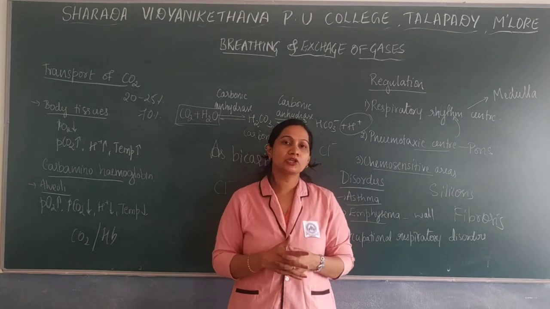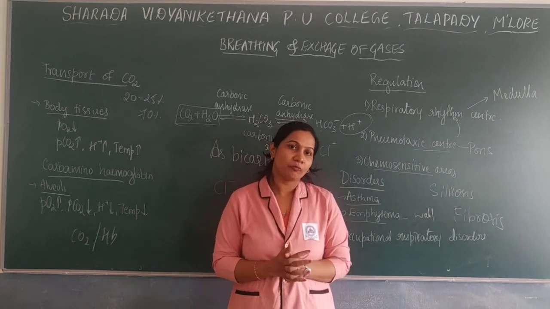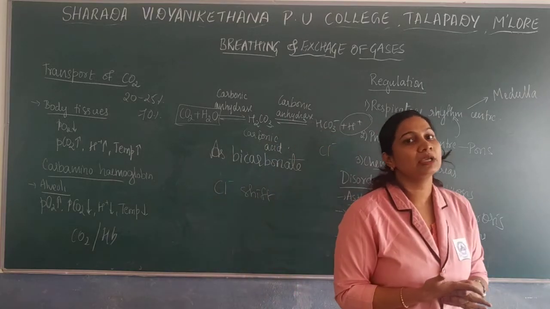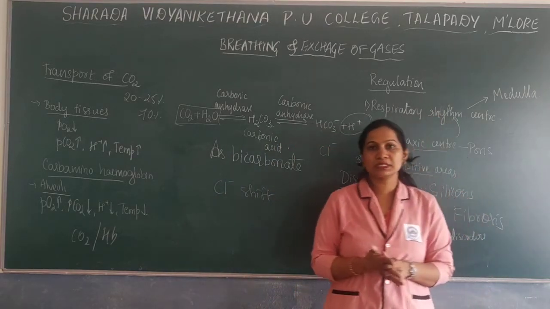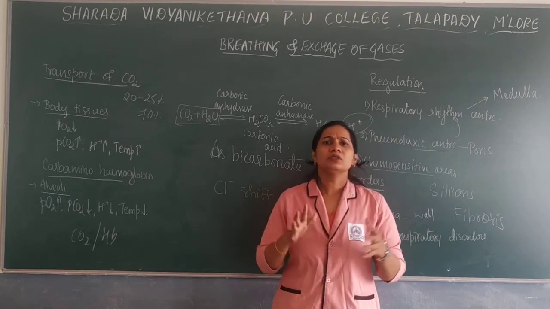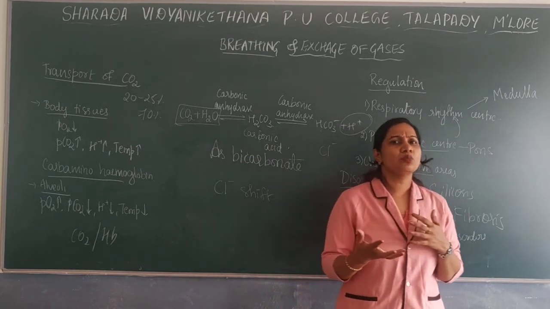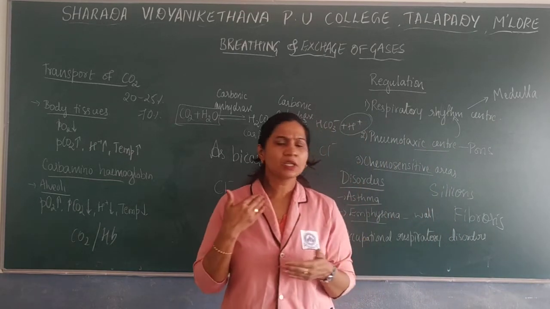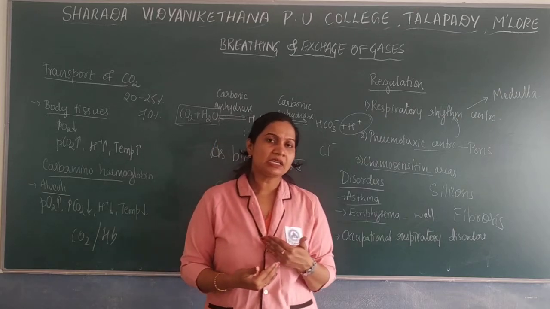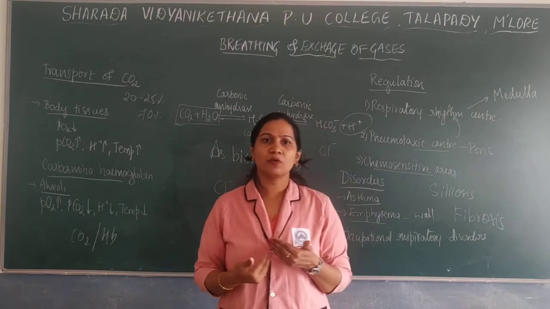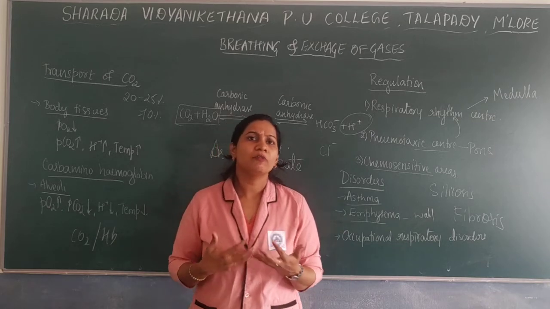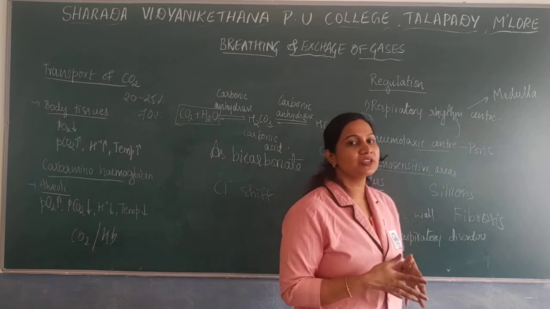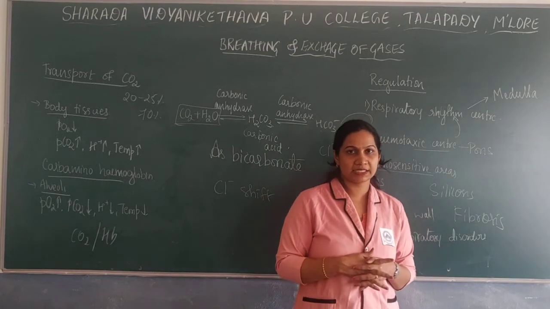So that is regarding the mechanism of breathing, where a spirometer is mainly used to measure breathing rate, and a healthy human will breathe around 12 to 16 times per minute. Various respiratory volumes and capacities are included, such as tidal volume, inspiratory reserve volume, expiratory reserve volume, residual volume, vital capacity, and total lung capacity. All these are the different kinds of respiratory volumes and capacities.